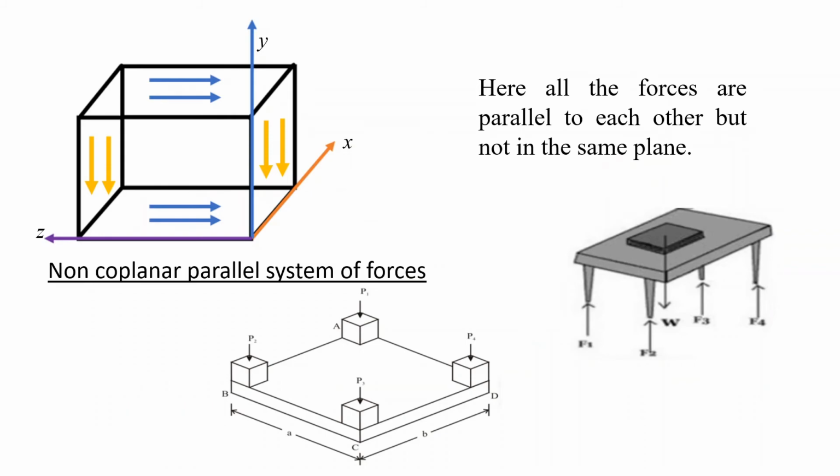Non-coplanar parallel system of forces. Here, all the forces are parallel to each other, but they are not in the same plane. An example is the legs of the table to lift it. F1, F2, F3, F4 and W are parallel to each other, but they are in different planes. Another example is the loads transferred through columns to the rectangular mat foundation as shown in the figure. P1, P2, P3, P4 are all parallel, but they are in different planes.